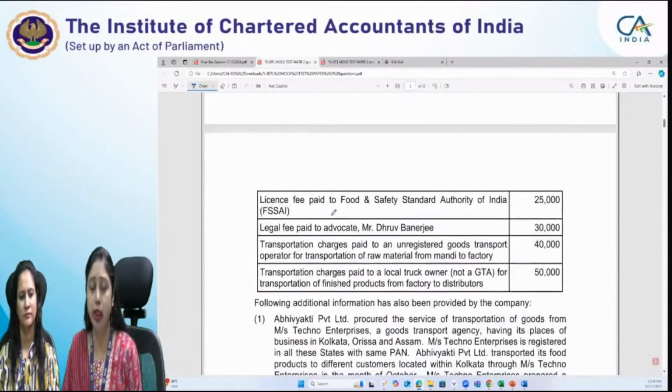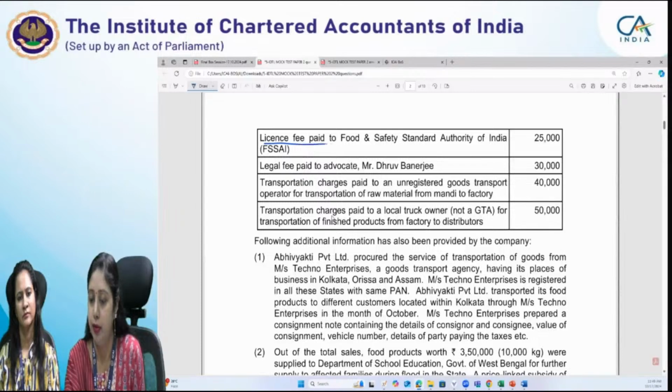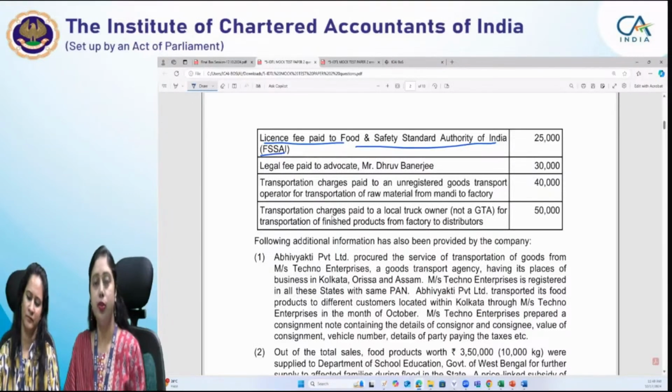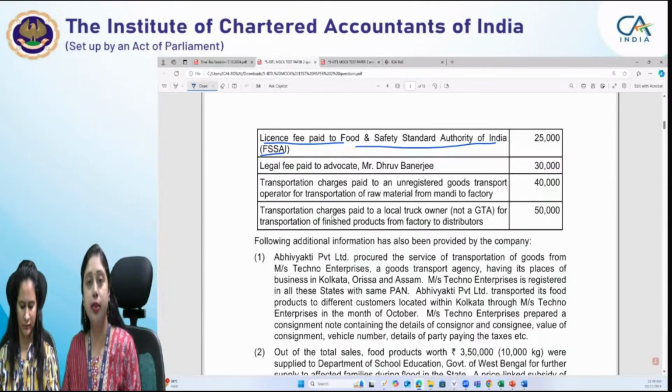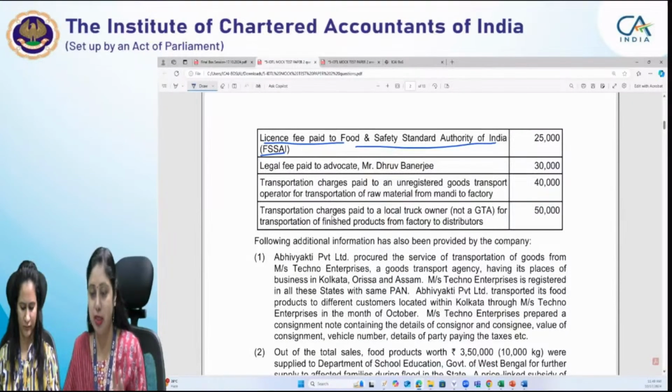Then we go through the other information. License fee paid to FSSAI, Food Safety and Standards Authority of India. Those students who have given earlier attempts, who knew the GST provisions one or two years back, must be knowing that earlier the license fee paid to FSSAI was exempt, but now it is not exempt. Though I am telling you the provisions at this point of time, when you are reading the question, don't try to recall the provision, just go through the information.